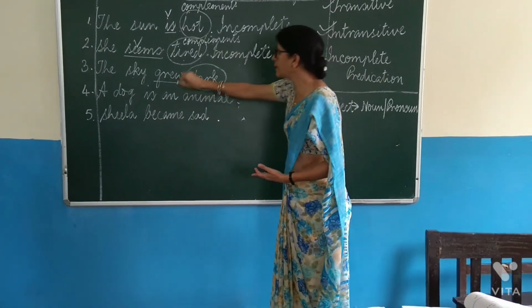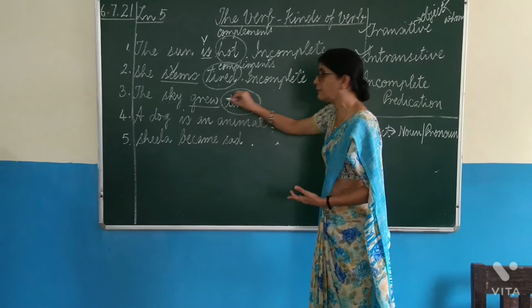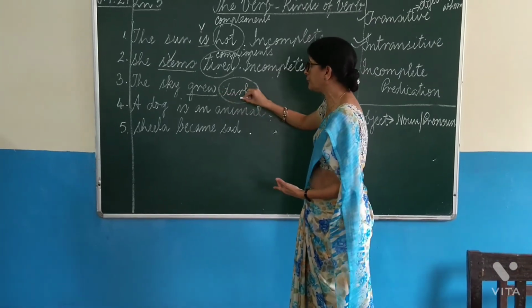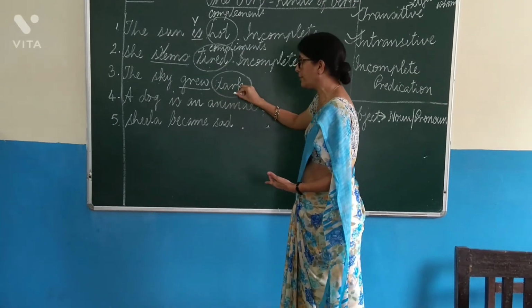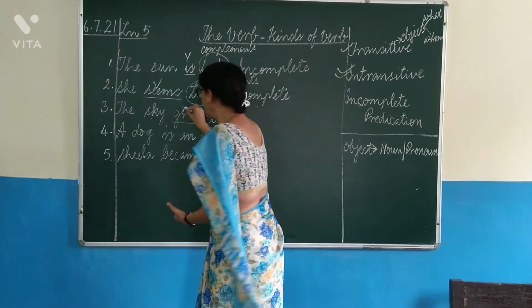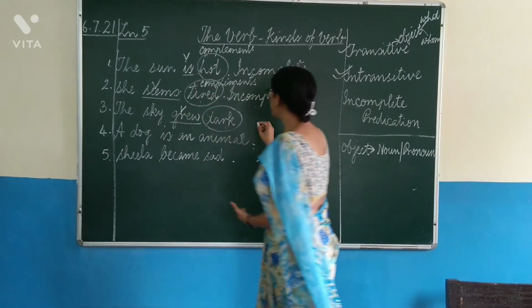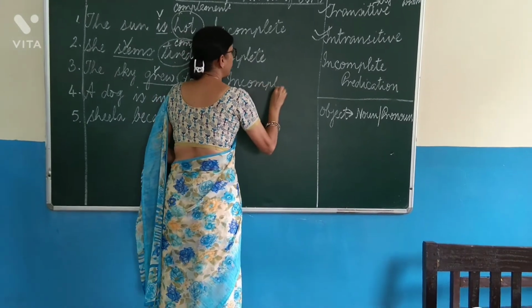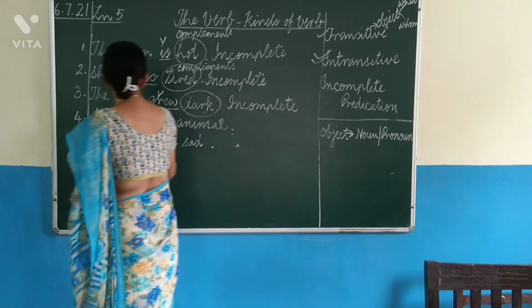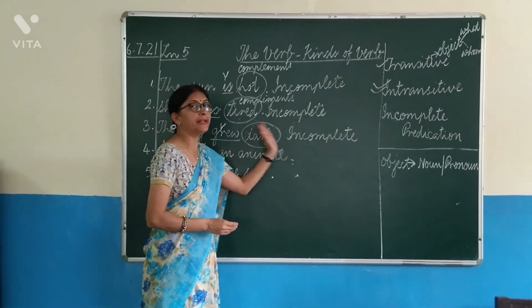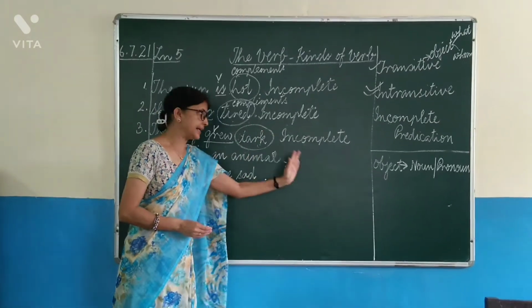To give meaning to the verb. To complete the verb. You can say anything. To complete the predicate or to complete the verb. Or to give meaning to the verb. So, this is the complement, this is the verb, and the kind of verb is incomplete predication because the verb is not making complete sense on its own. It needs a complement to complete it, to complete the sentence.